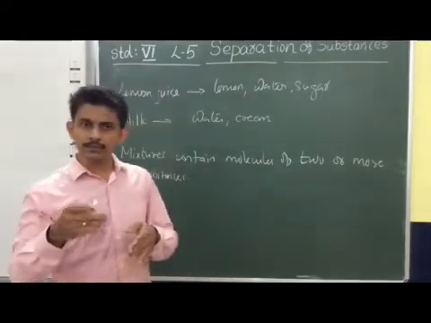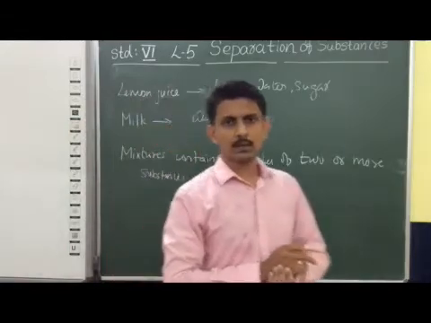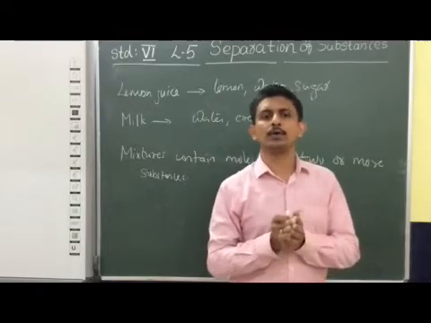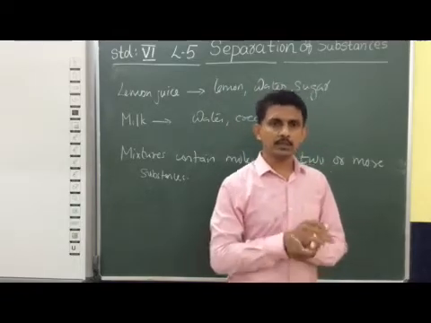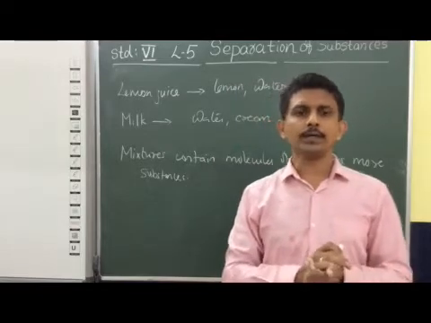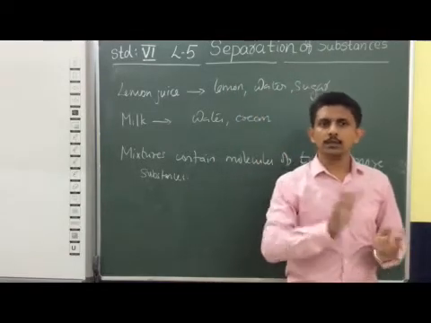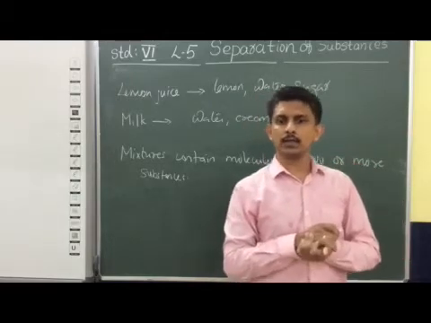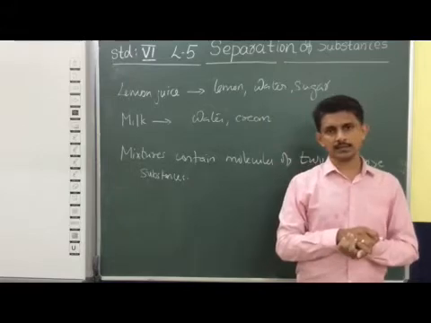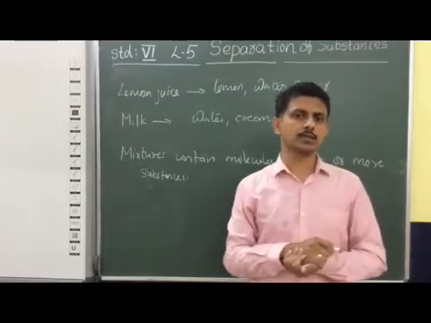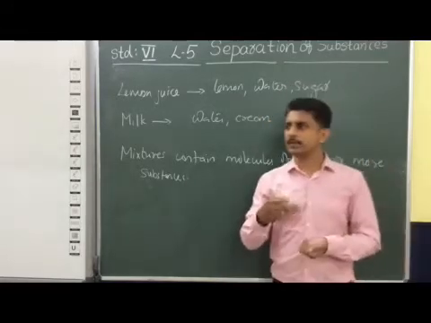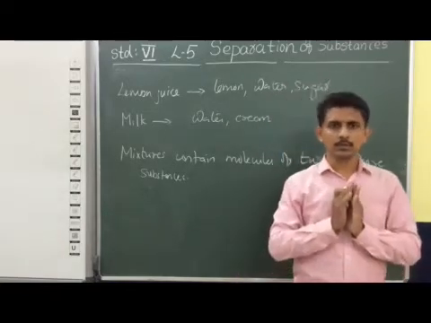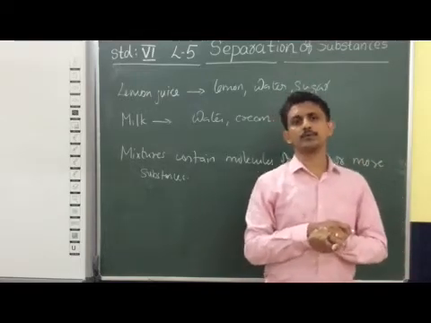But when we consider a certain type of substance that contains only one type of atoms or molecules, it is commonly known as a pure substance. For example, a sugar crystal contains only one type of atom or molecule, sugar. So that type of substance is known as a pure substance. Similarly, a salt crystal contains only one type of atoms or molecules. So it is also a pure substance.